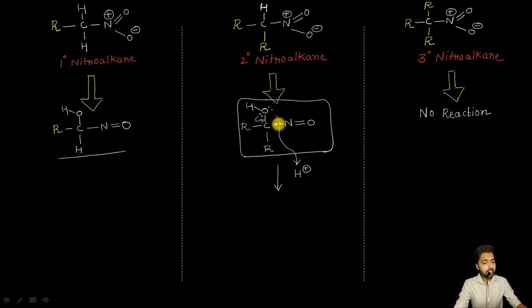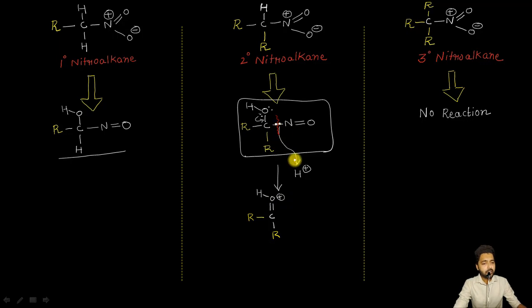Resulting in the cleavage of this carbon and nitrogen bond, such that I can now write here R, my carbon atom, the second R group of course here, and this will now become a double bond oxygen here, the hydrogen atom as it is. And because the oxygen atom is forming three bonds here, it is better to put a positive formal charge here.